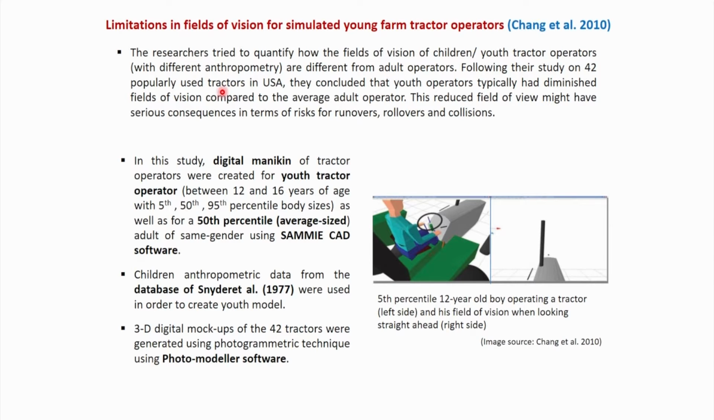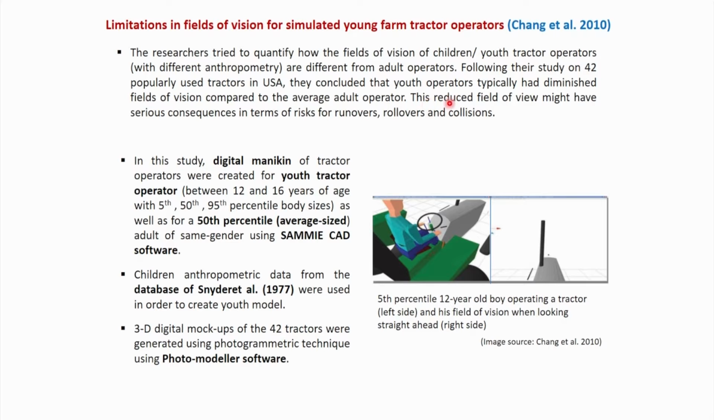2010. The researchers tried to quantify how the field of vision of children or youth tractor operators, whose anthropometry is different from the adult population, is defined. Following their study on 42 popularly used tractors in USA, they concluded that youth operators typically had a diminished field of vision compared to the average adult operator.